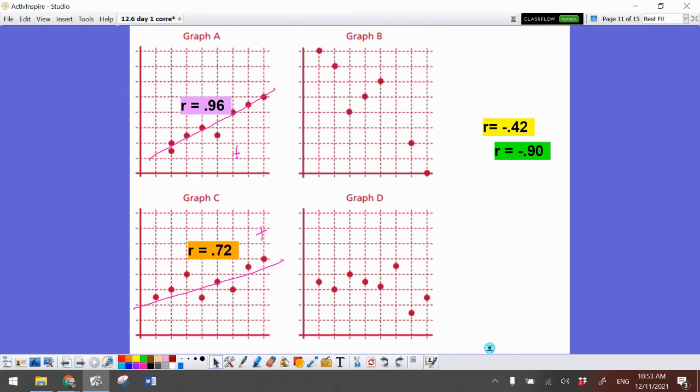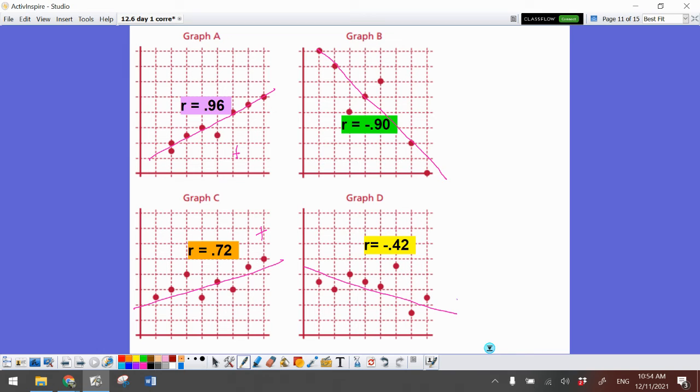And let's take a look at these two. So I see that this one has like 3 points kind of in a line, and that one is super easy to draw a line of best fit. Those points are pretty close together. That one is going to be my negative 0.9. This one, negative 0.42, because yeah, I can draw a line of best fit, but those points are more spread out. It's getting closer to random, which means it's getting closer to 0.